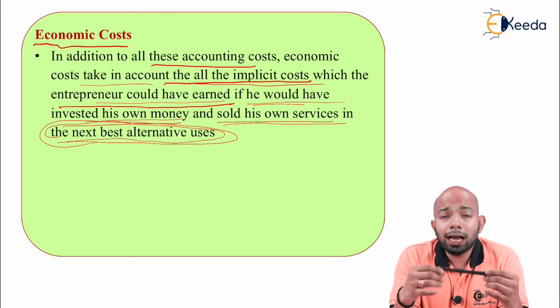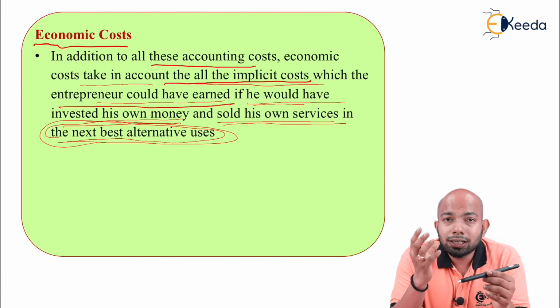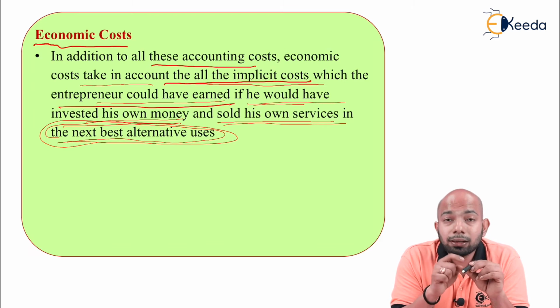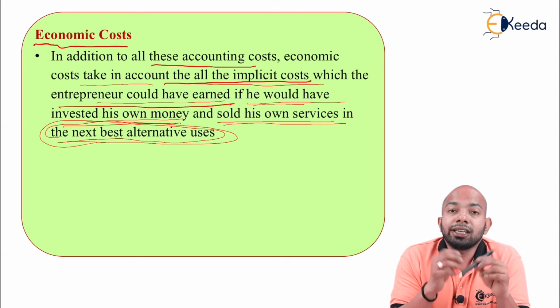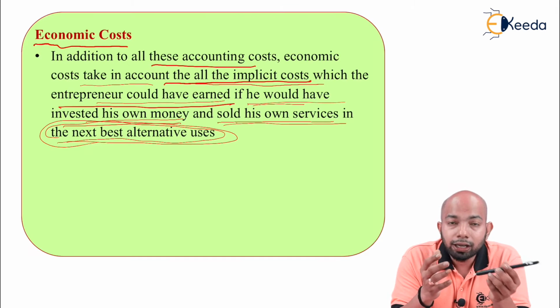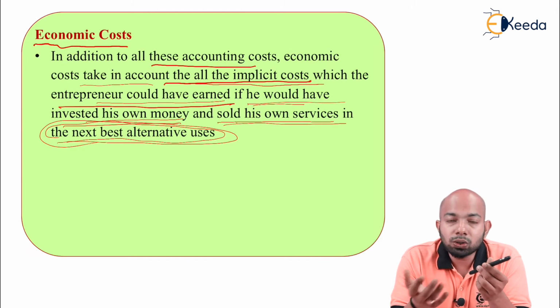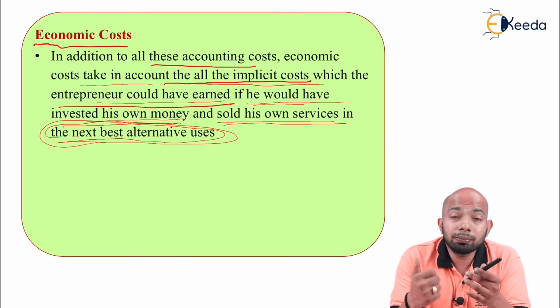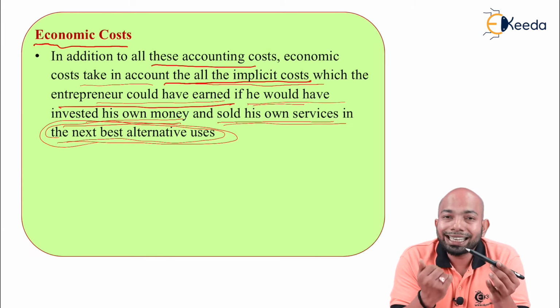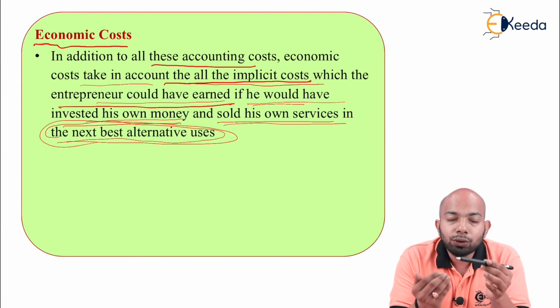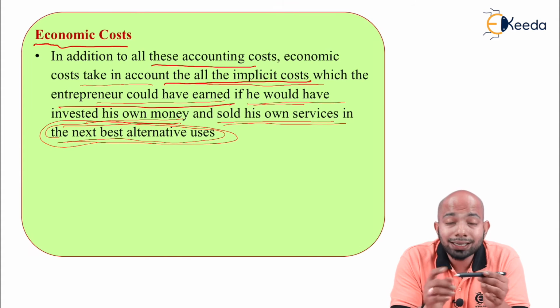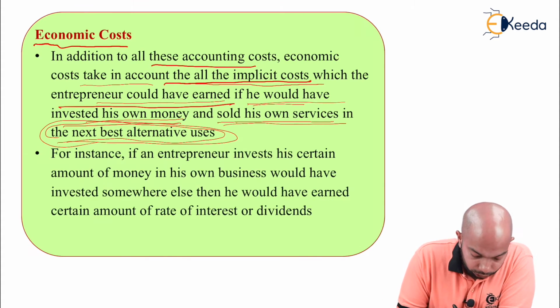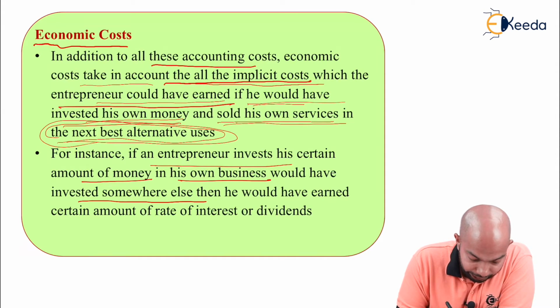For example, if you have this kind of pencil, you must have invested a certain amount of money in this pencil, that means in making this product. Imagine if the same money had been invested in something else, or in selling your own services, the next best alternative. This was the best alternative for you. The second best alternative, if you're paying up money for that specific service, that cost is known as economic cost here. For instance, if an entrepreneur invests a certain amount of money in his own business but would have invested somewhere else, then he would have earned a certain rate of interest or dividends.